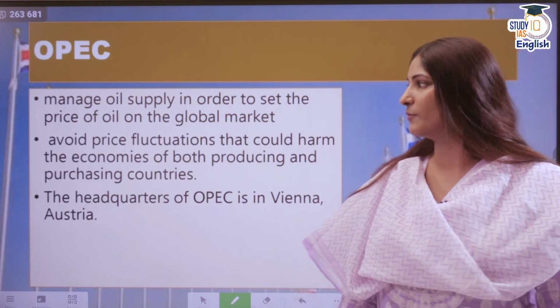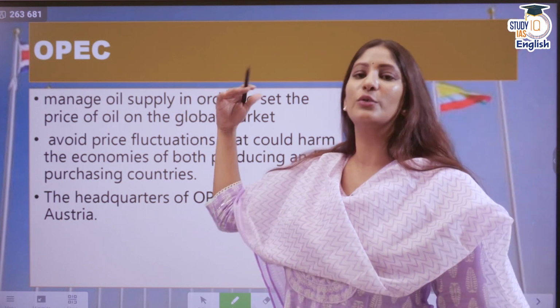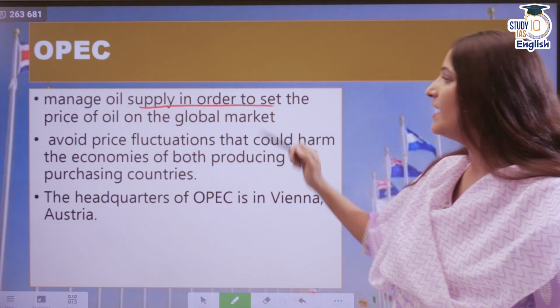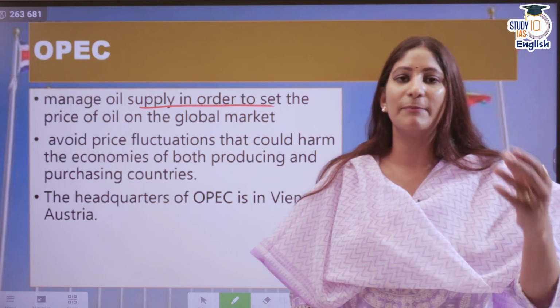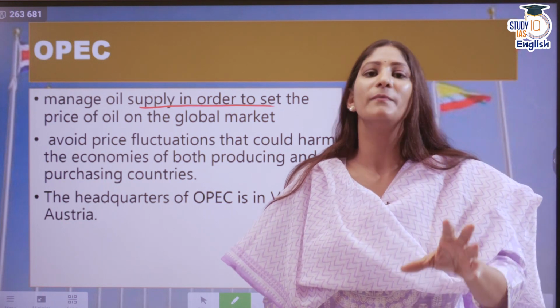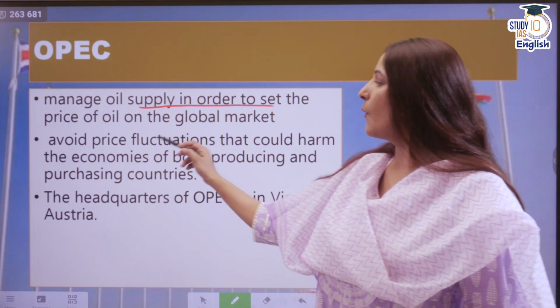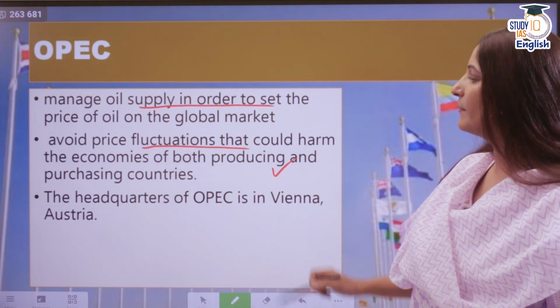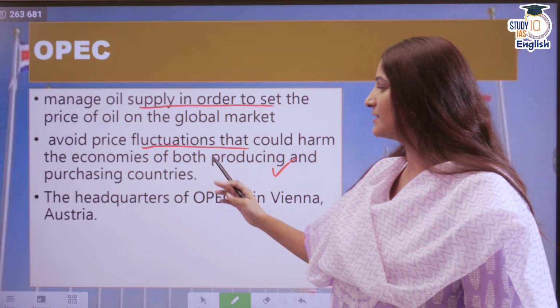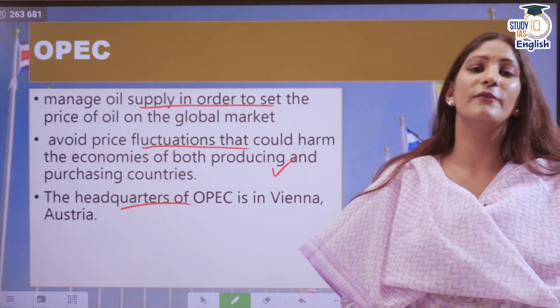Very factual question could be made from here. They want to, through this organization, manage oil supply in order to ensure that the supply and demand are in such a manner that neither exceeds each other, and it avoids price fluctuation that could harm the economies of both producing and producer states. The headquarters of it are in Vienna, Austria.